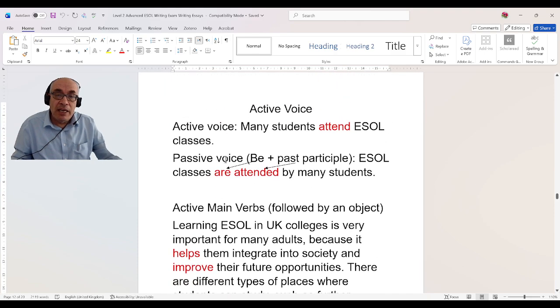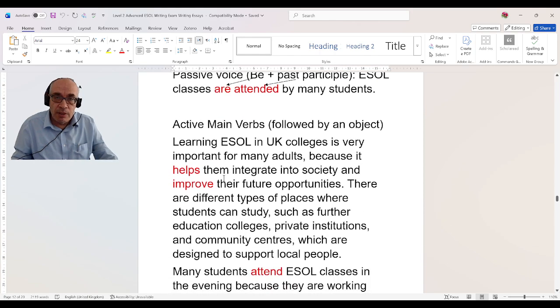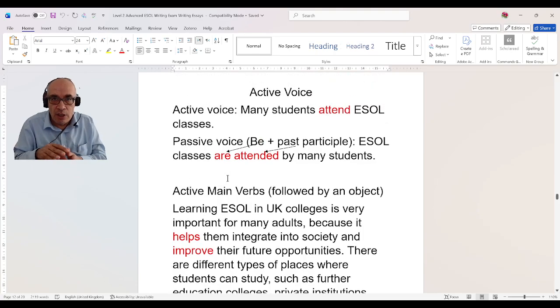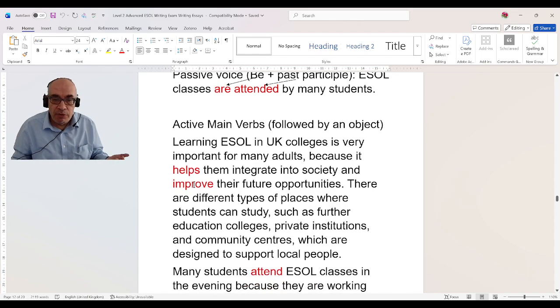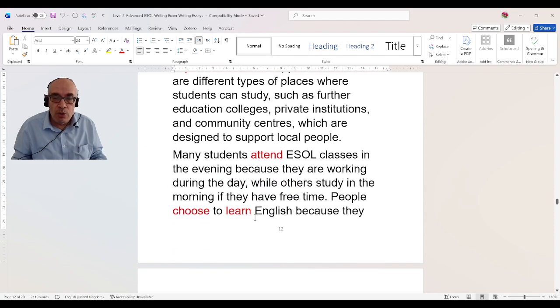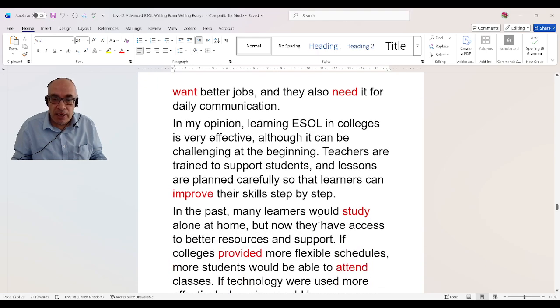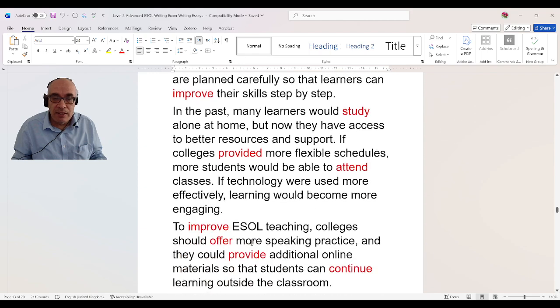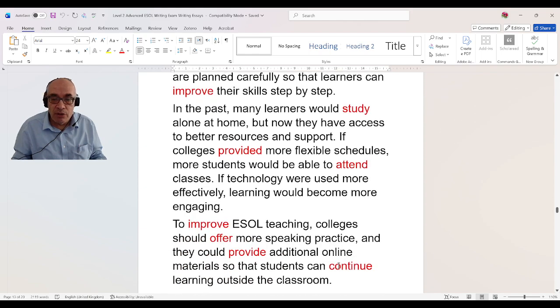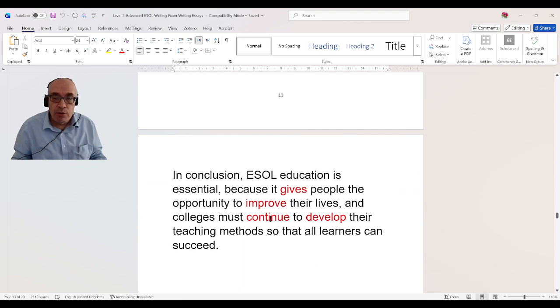So the active voice, I'm going to explain the active voice, the verbs in the active voice, and they should have an object after them. So I've got help, it helps if you want, improve, attend, choose, learn, want, need, improve, study, provided, attend, improve, offer, provide, continue, gives, improve, continue, develop. All these verbs are active voice verbs.